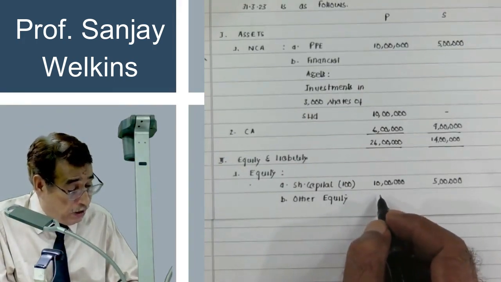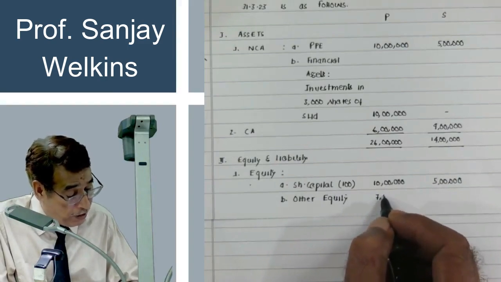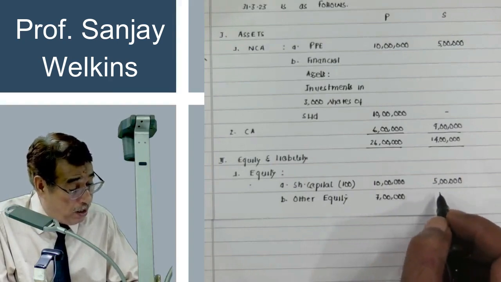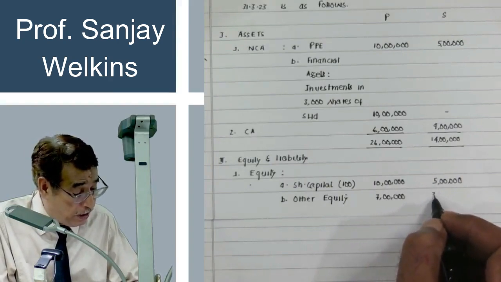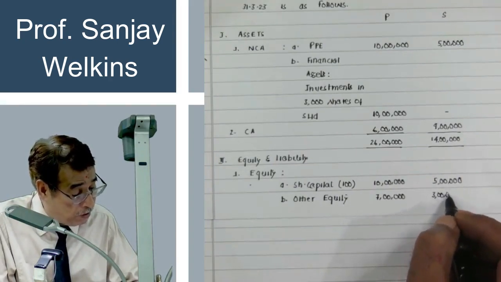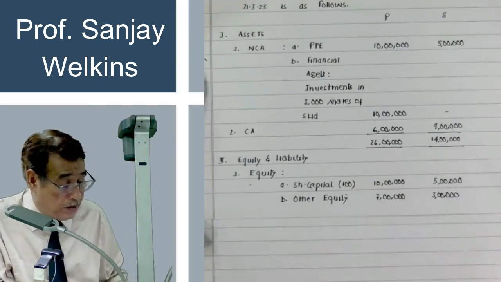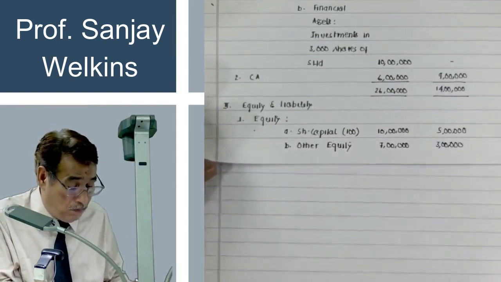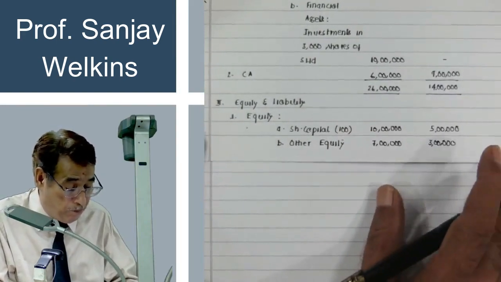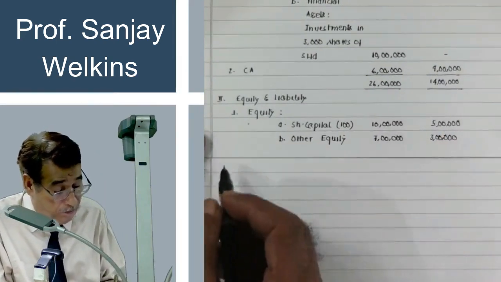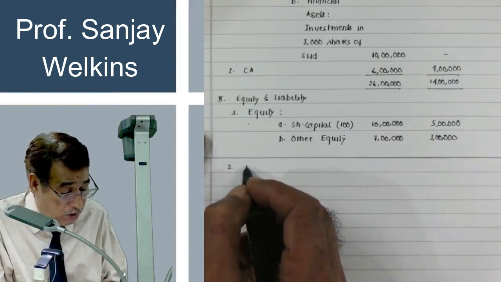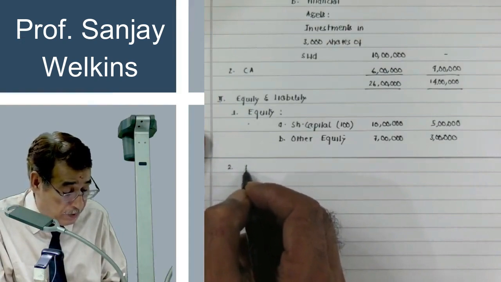And other equity, let us say, is equal to 7 lakh of this entity, and let us say 3 lakh of S Limited. Besides the equity, let us say I have written here liabilities.